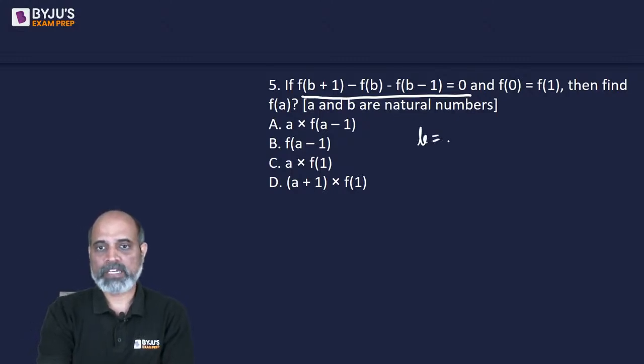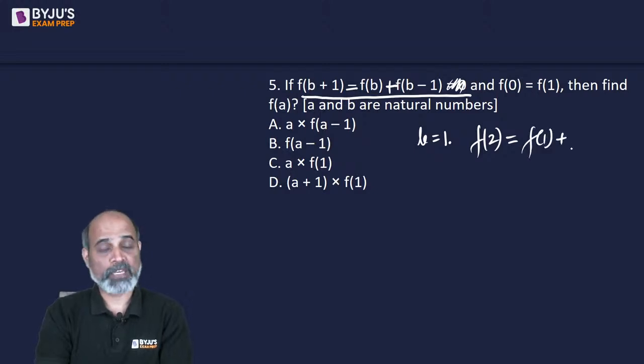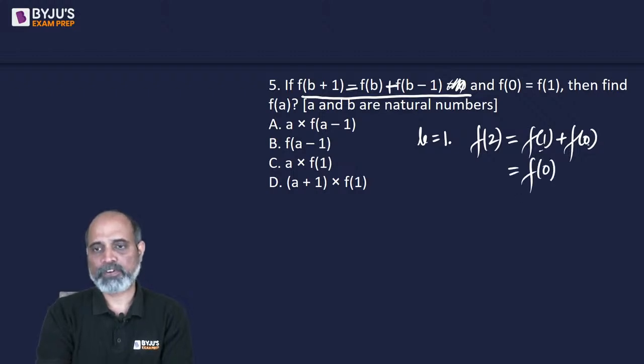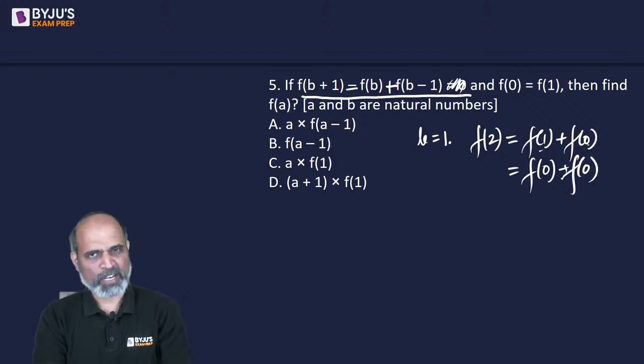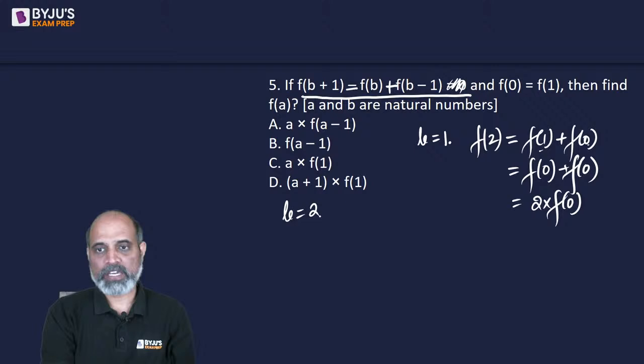So if I take b is equal to 1, I will get f of 2 is equal to, I can write it like this, taking both to the other side, f of 1 and f of b minus 1, which is f of 0. Since they are both the same, we can write this as f of 1 plus f of 1, and this turns out to be 2 times f of 0. Now, if I take b is equal to 2, I will get f of 3 is equal to f of 2 plus f of 1.